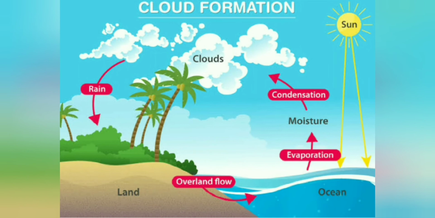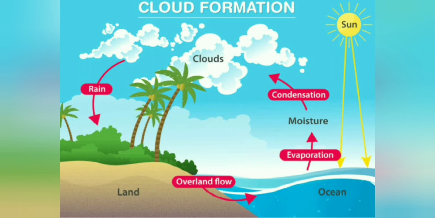In the atmosphere, children, this water vapor changes into water drops or water crystals, that is, solid or liquid.